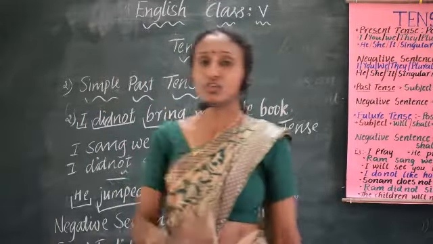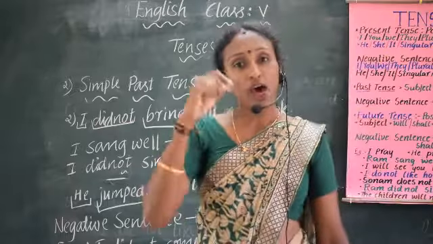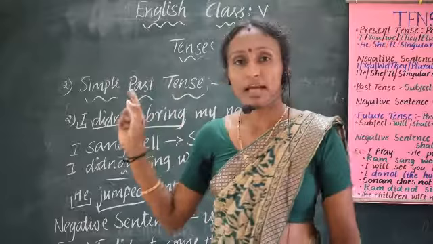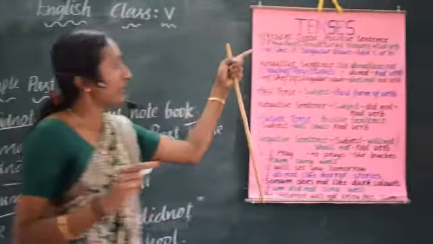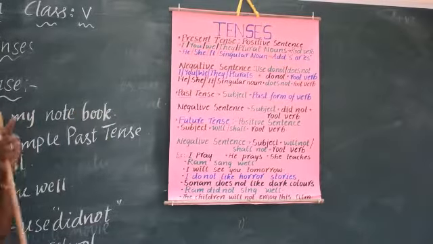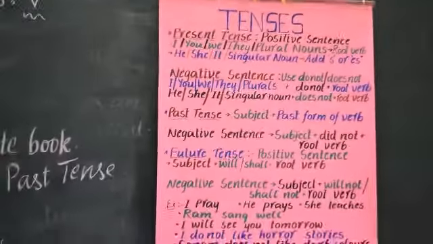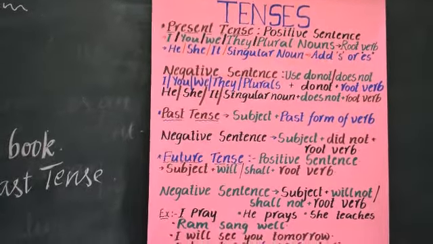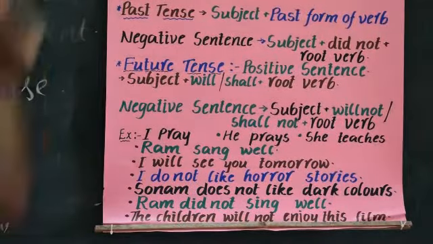Now you understood how to form a sentence in the simple past tense and how to form negative sentences in the simple past tense. And now you cleared both the simple present tense and simple past tense. It's clear? Okay. Now let's move on to the next concept, that is simple future tense.